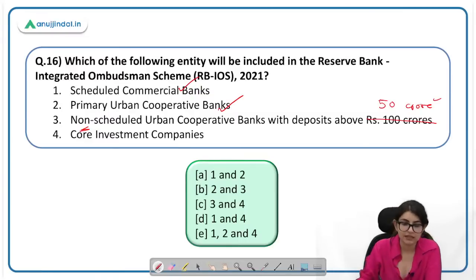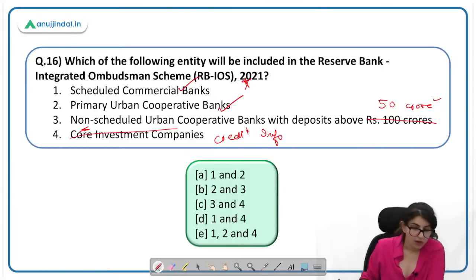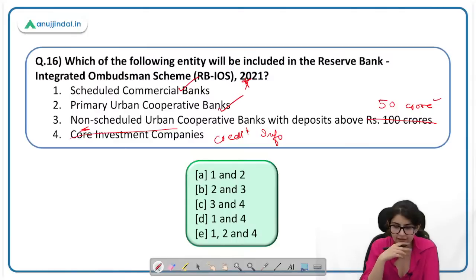Core investment companies, no, this is actually credit information companies. So recently RBI added credit information companies, CIC, to the integrated ombudsman. Okay, so first and second are correct here.